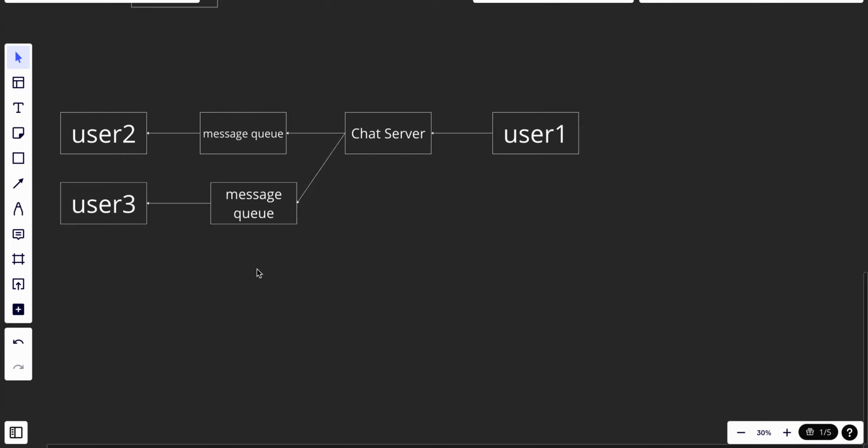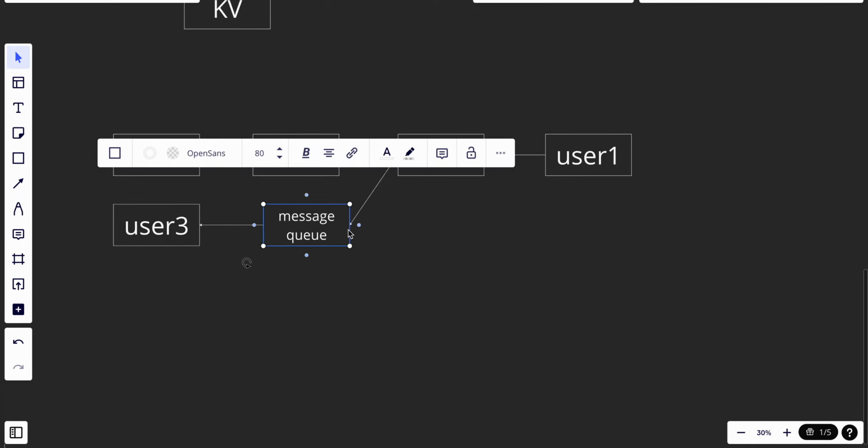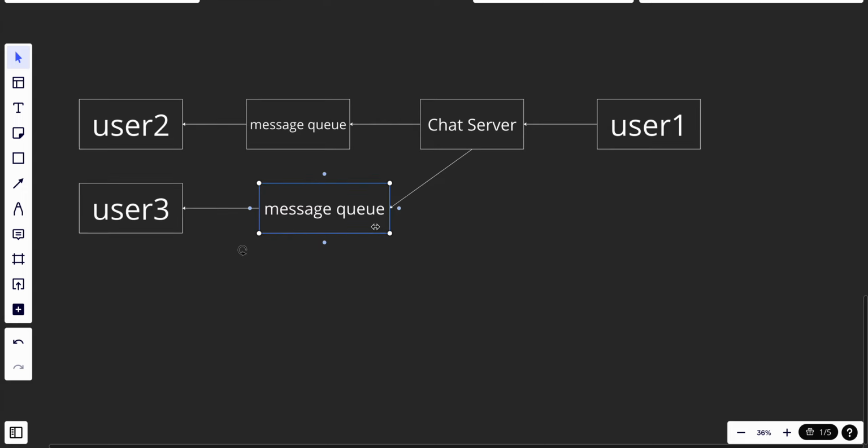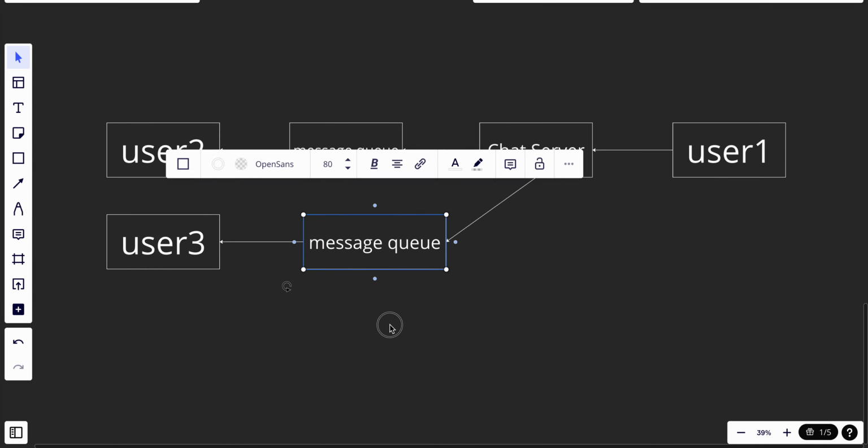So this is a good solution for small applications. However, for groups with a lot of users, storing a message copy for each member in the message queue is not acceptable. But this is good for small groups. I guess our group is 1000, so it's quite small. It's not big. We don't have hundreds of thousands.